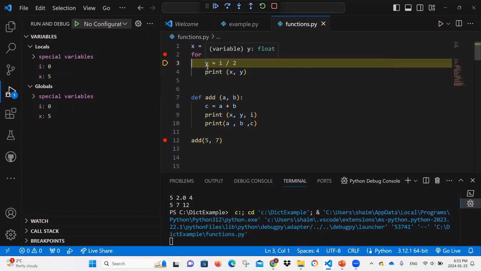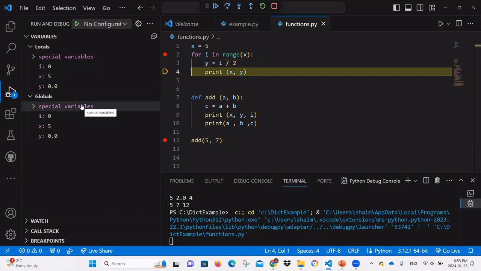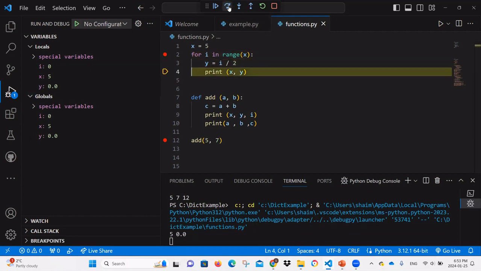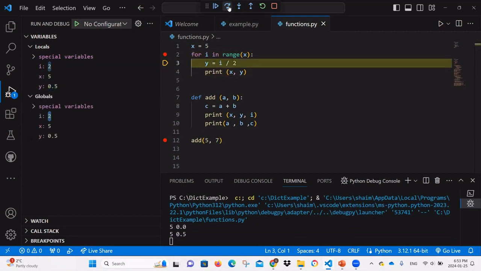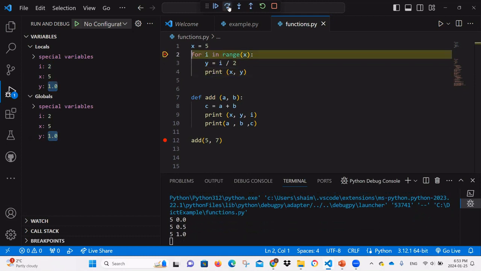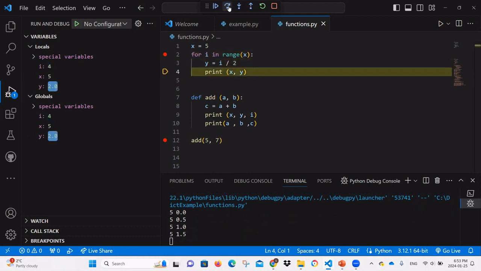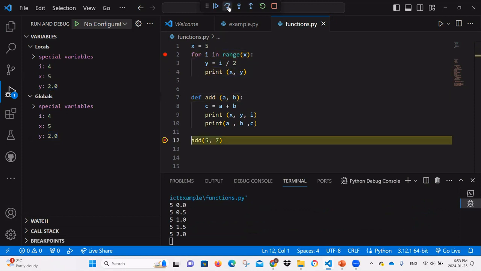Now we are about to introduce Y. Okay? All right. Now y is introduced. We can access it. We keep working with it. And then once we exit the loop, what happens? If it was in Java, once we exit the loop, I and y would have disappeared.